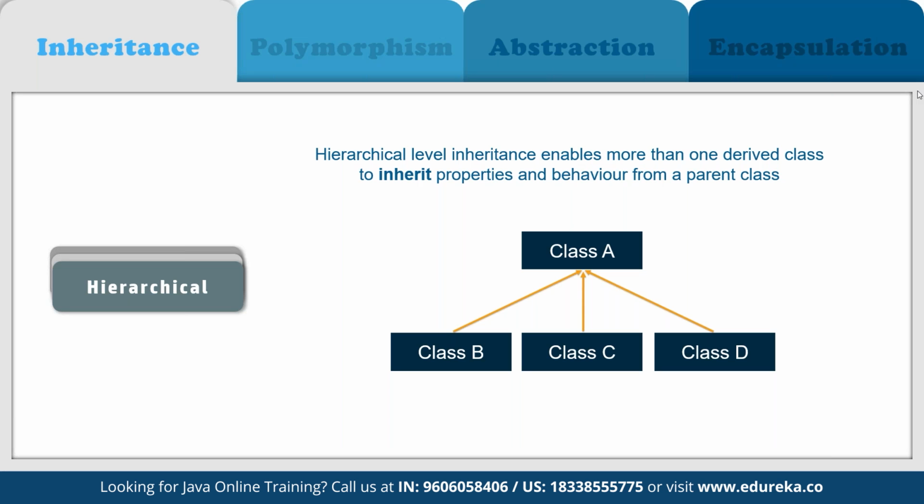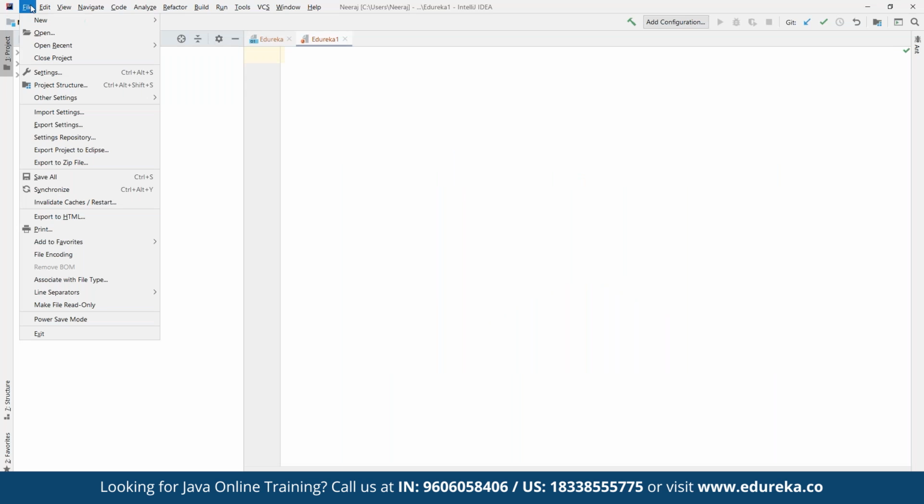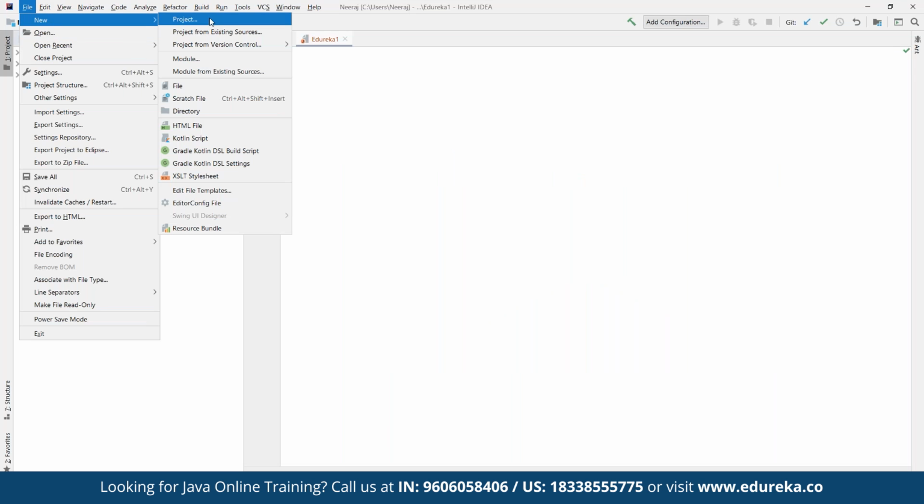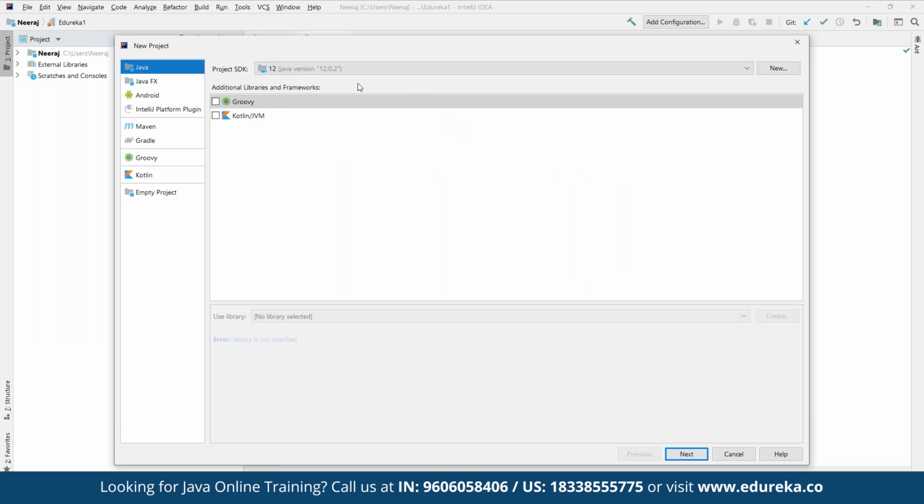So now we are going to work on Eclipse. So now on IntelliJ, here we can simply create a new project from scratch. We can define the Java runtime that we are going to use here. Whatever runtime we want to use, we can define it. And then we can use any of the templates when we are creating it. We can give it any name. Let's say we name it Edureka itself.